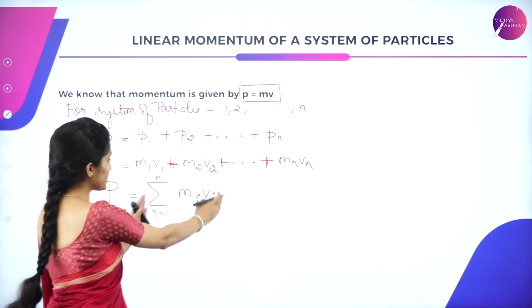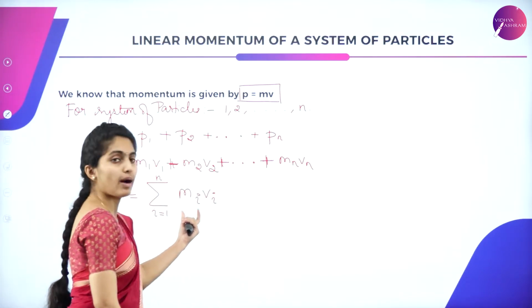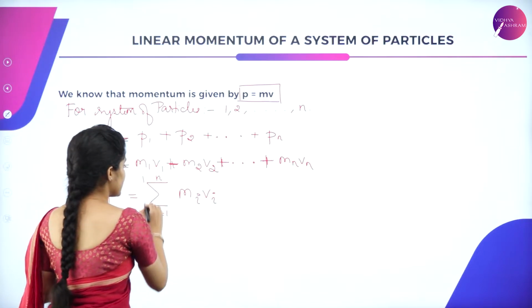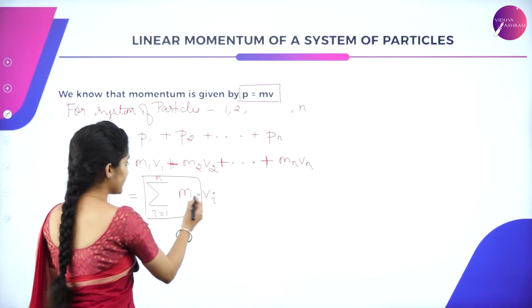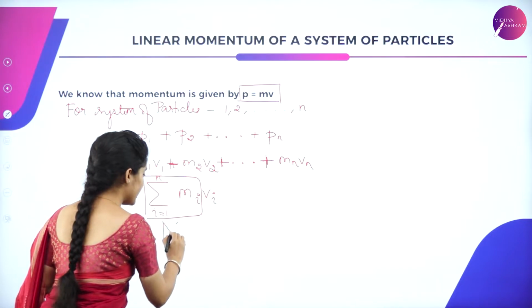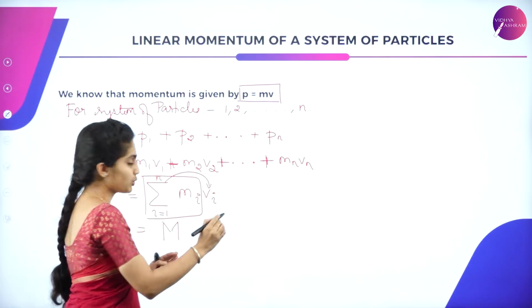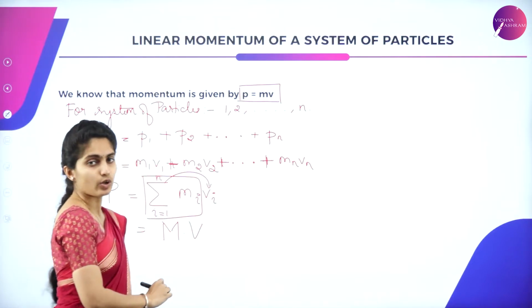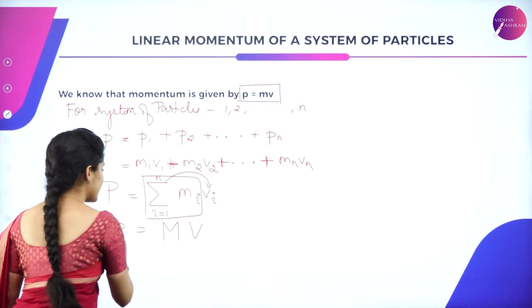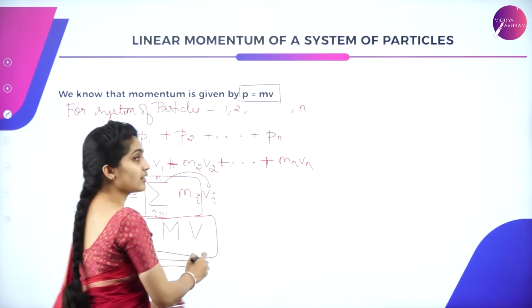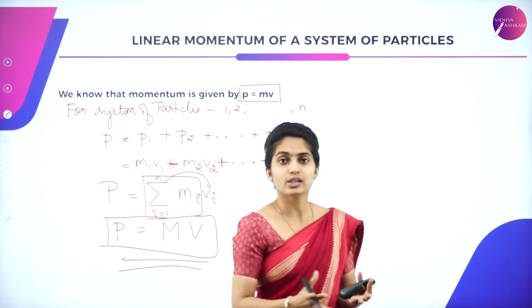It is given in this form, that is summing up of mass as well as velocity, which can be given as summation of mi, that is mass, given totally as M, and summation of vi, totally given as V. So P is equal to capital M and V. This is the momentum for a system of particles.